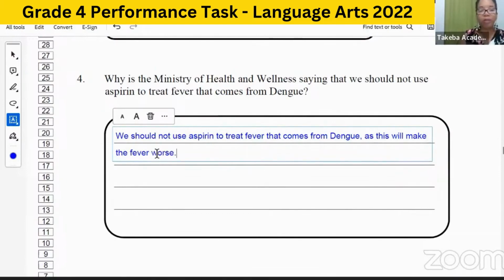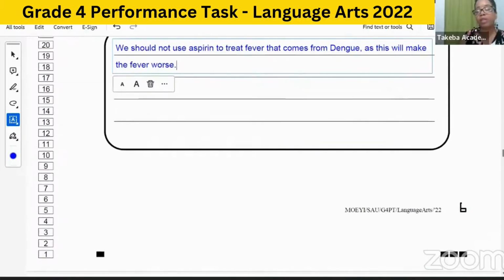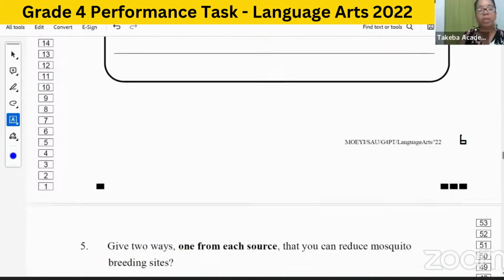Okay. You could have written out, the Ministry of Health and Wellness says we should not treat because, okay? Because there's enough space here for you to do all of that. And of course, when you're writing, you can write in your own words. You don't necessarily have to use the words that I use. But pretty much that's the information that we would need to put in.